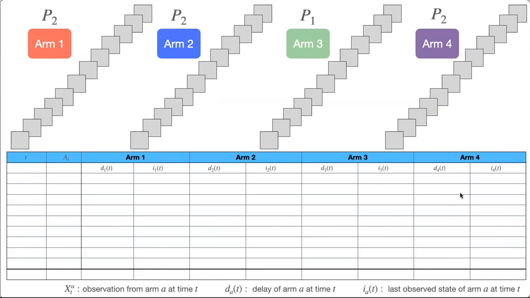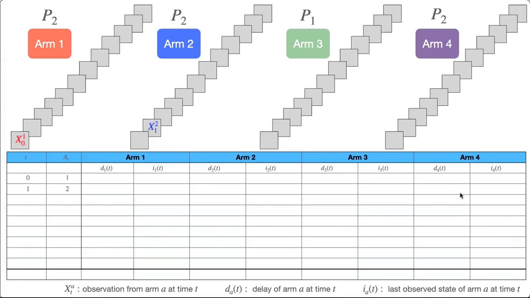Suppose we have a multi-arm bandit with 4 arms in which arm 3 is the odd arm, P1 is the TPM of the odd arm, and P2 is the TPM of each non-odd arm. In the next slide, we are going to give this model a name. We shall call it an arms configuration. Of course, the decision entity that wishes to find the odd arm does not know the arms configuration.